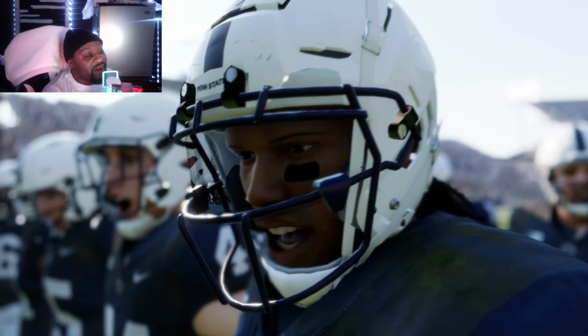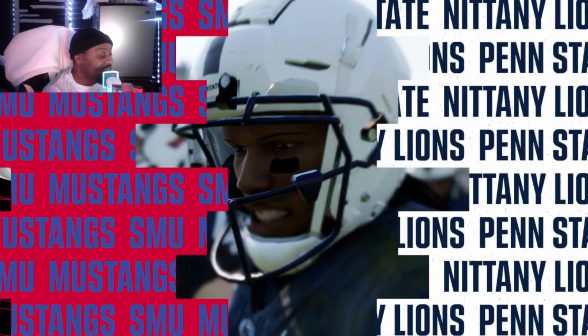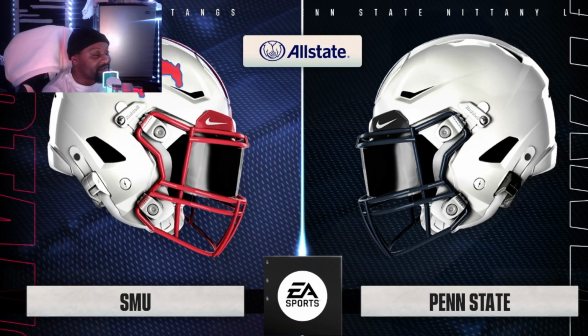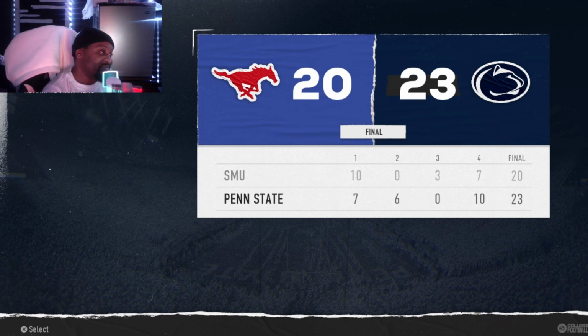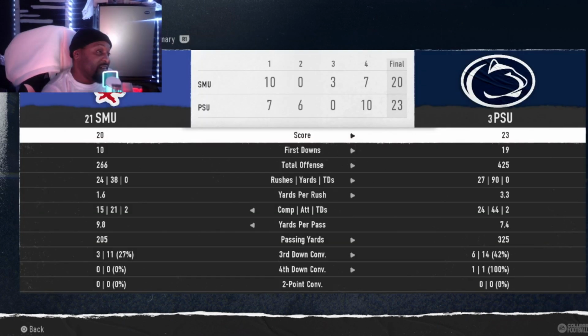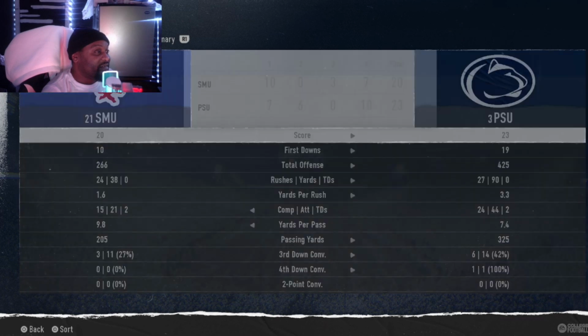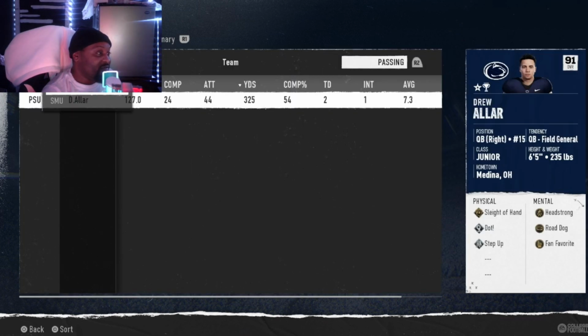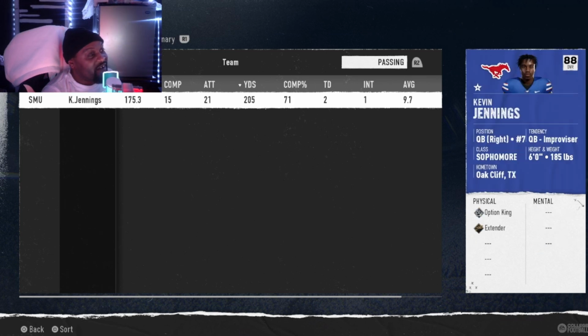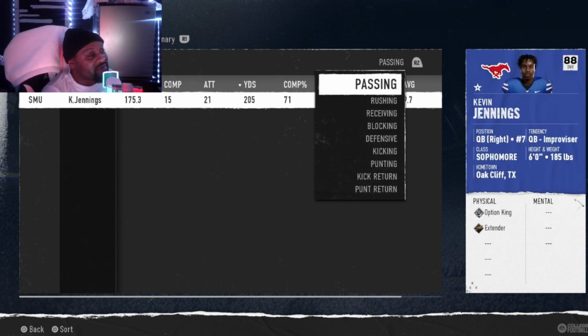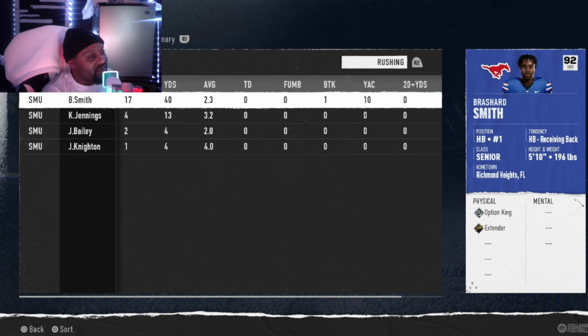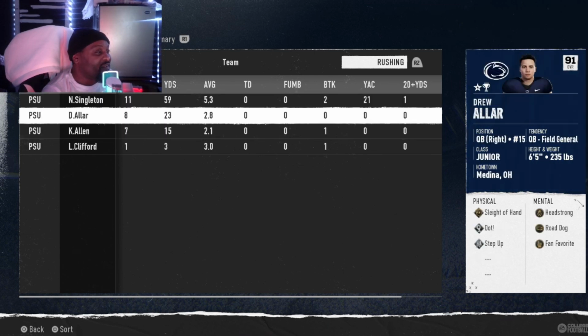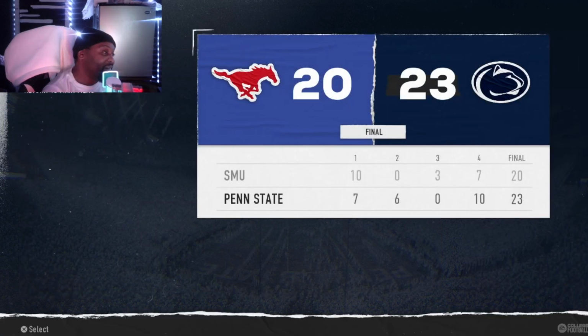It was so close though. It was so close. Like I said, I had a feeling they have a chance. They can do something. Maybe in this game simulation, they stuck with Clemson. They pretty much should have beat Clemson, and they almost had this game going. But if you look at the tape and the stats there, I think they couldn't run the ball as much as they tried to. Like Jennings was their second leading rusher, and the passing game, it was just one of them games. They couldn't get nothing going offensively.